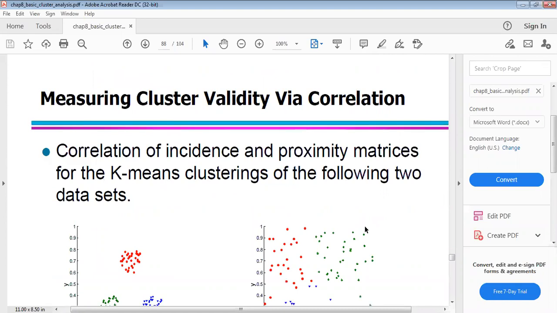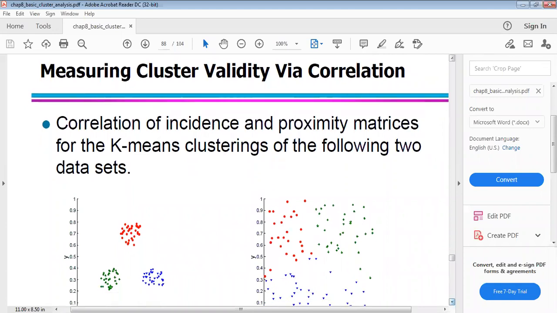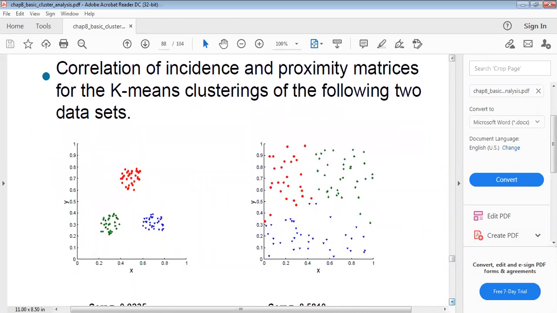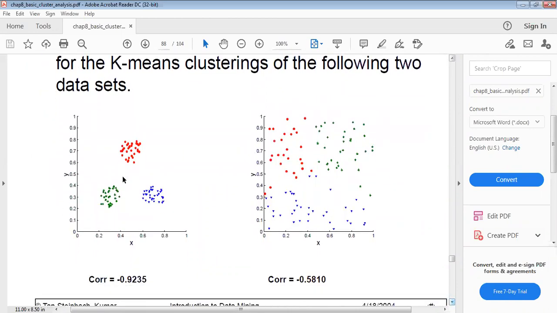Measuring the cluster validity via correlation, the data points you have to represent like this. The correlation of the incidence and proximity matrices for k-means clusterings of the following two data sets. See here, this is the correlation of minus 0.9235. For this one, the correlation is minus 0.5810.